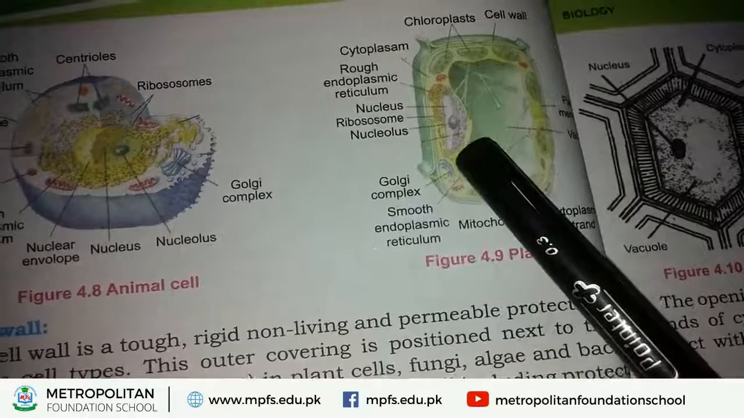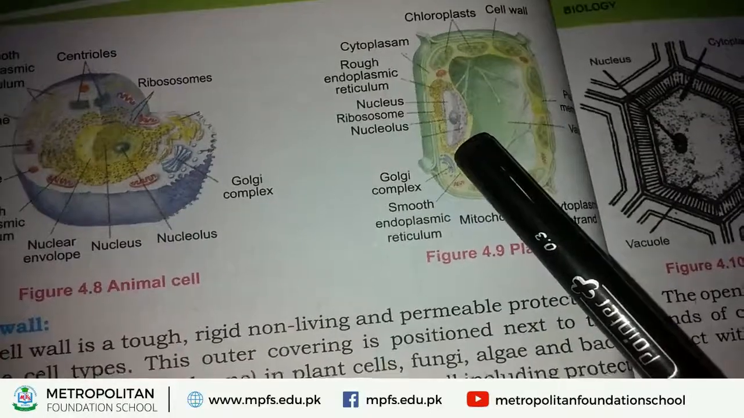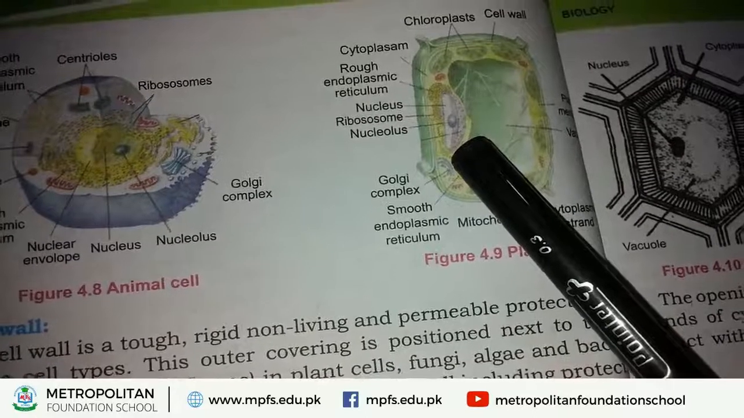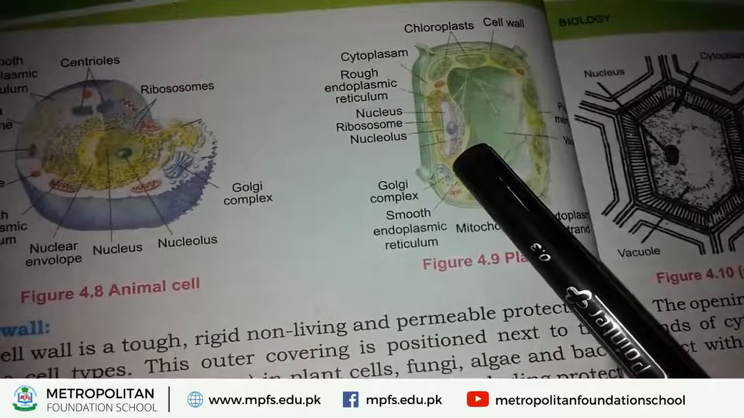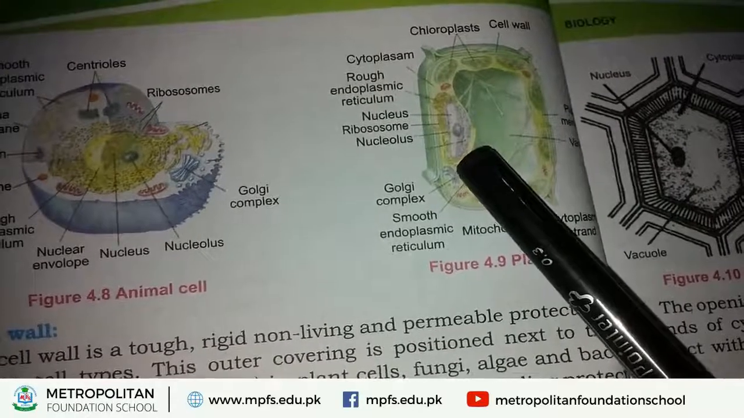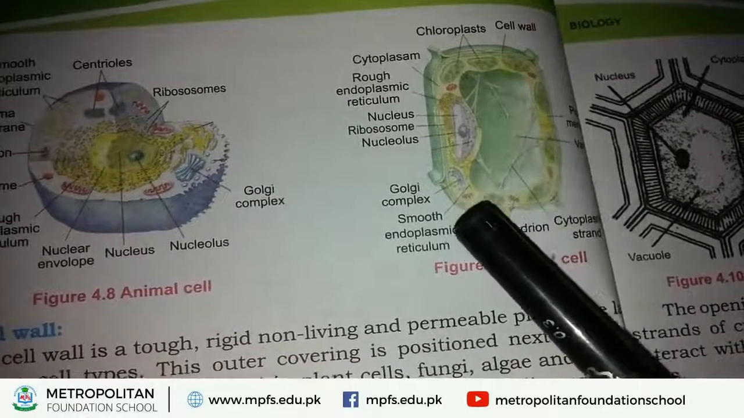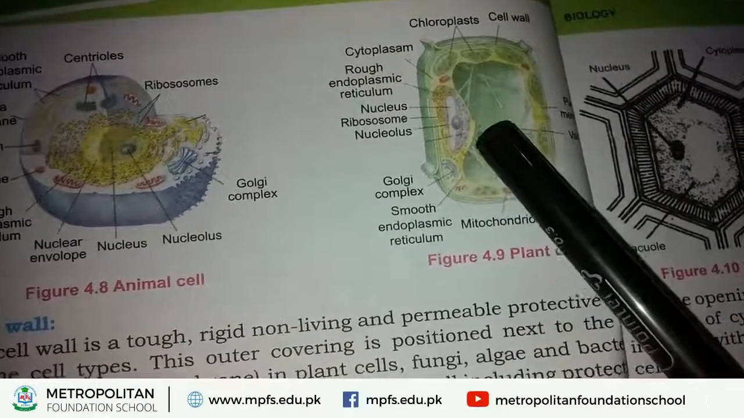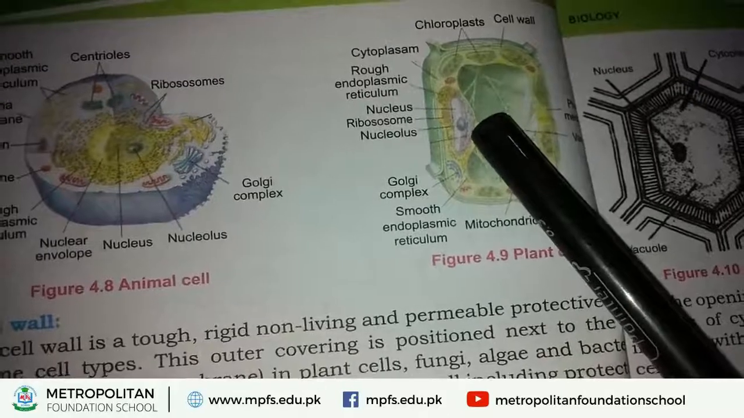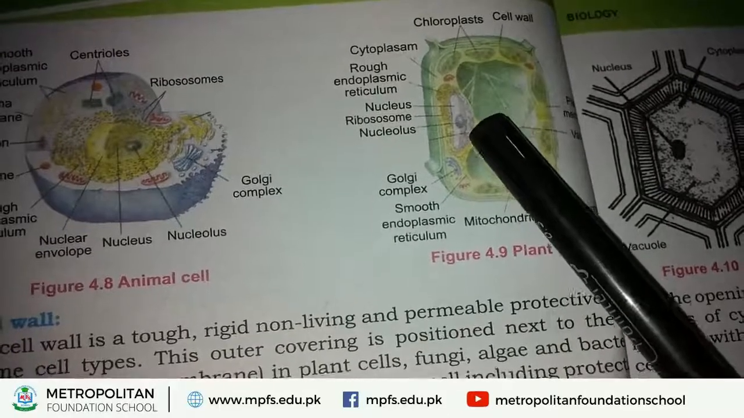Next, Golgi complex. Golgi complex are special structures found inside the plant cell. It is also found in animal cell. These are stalk-like structures. Okay. Next, smooth endoplasmic reticulum. Smooth endoplasmic reticulum extends from the nuclear membrane. These are rod-like structures.